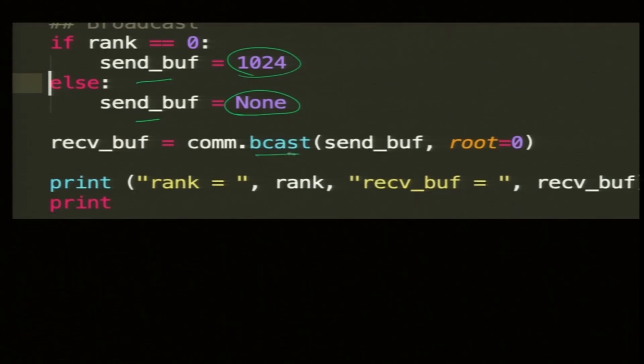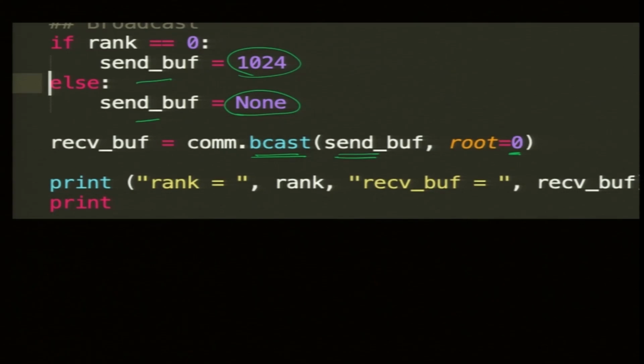Then comm.bcast, what you want to broadcast, and who is broadcasting, root equal to 0. Root need not be 0, root could be 1, 2, 3, anybody can be a broadcaster, it is allowed. But it is typically a good idea to use the master for all this work, though it is not mandatory.